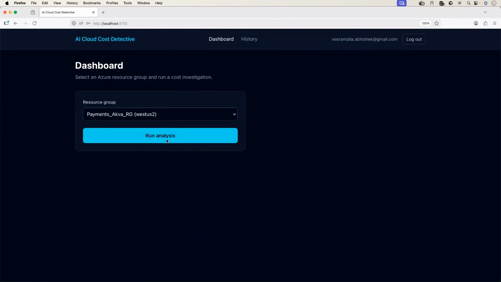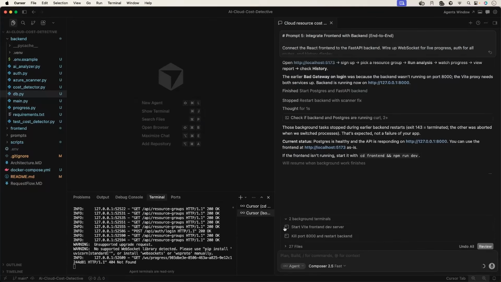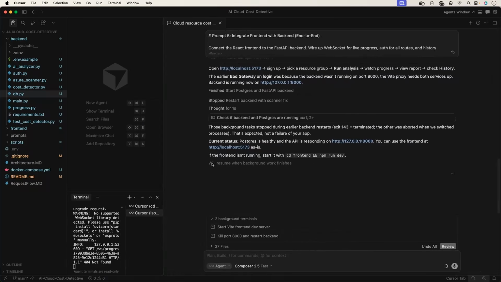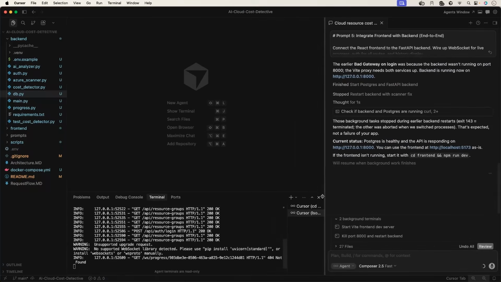I'll quickly run the analysis. Okay. WebSocket connection failed. Ensure that the backend is running on port 8000. Is the backend running? Oh, no. Okay. So we can clearly see here, looks like there is some issue with backend. Even here, I can see the error. We'll just paste this error.